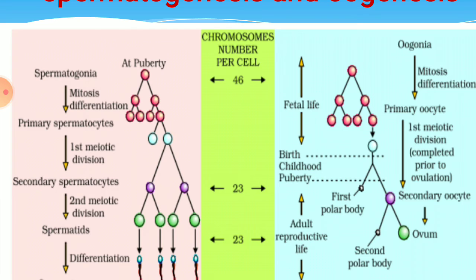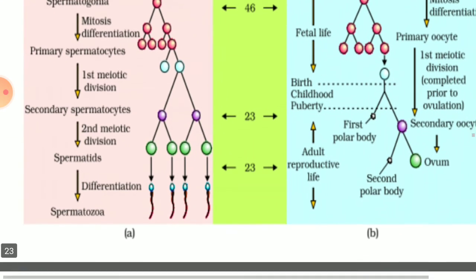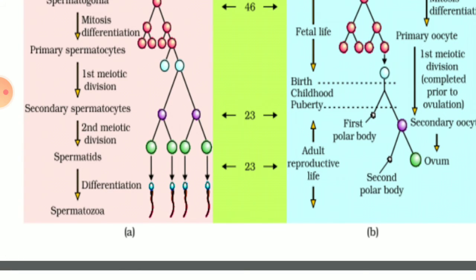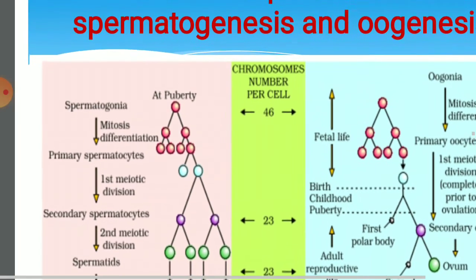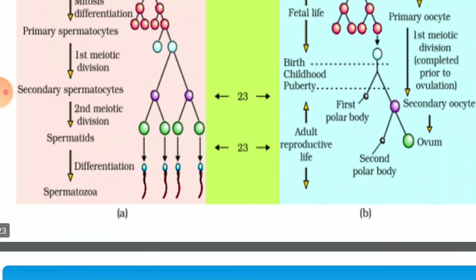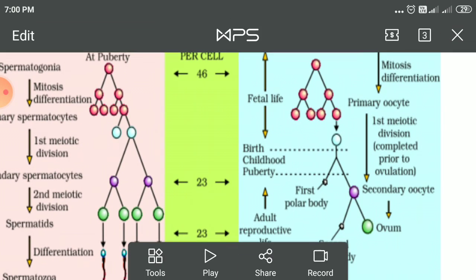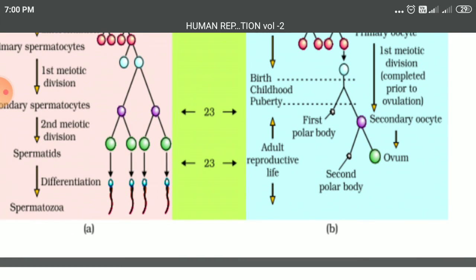As you know, prophase first is arrested in the primary oocyte, and the secondary oocyte is released from the ovary, that is known as ovulation. And after fertilization, it undergoes meiosis second to form the second polar body and ovum. The first polar body divides to form two polar bodies, and with the second polar body, the total polar bodies formed are three, which degenerate and form one ovum. So one spermatogonium forms four spermatozoa, whereas one oogonium only forms one ovum.